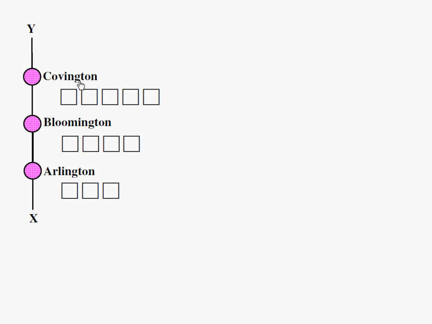What happens in Covington? You lose 1/5 of these cars. That means you lose 1 square, but you do gain back twice as many, so you should gain back 2 more squares. So altogether, you should have 6 squares here. So you lose 1/5, but you gain twice as many. If you lose 1/5, you lose 1 square. You gain twice as many. You gain 2 squares. You have 4 squares plus 2 squares. You should have 6 squares here.